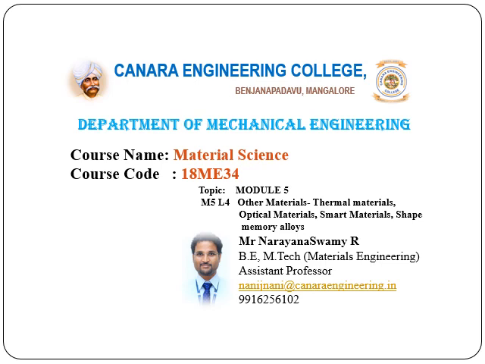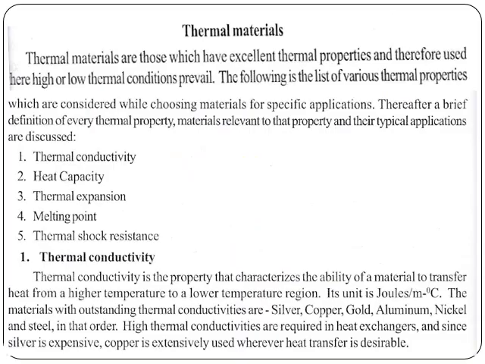So when we see other classifications of material, other than the general classification of material, like metals or non-metals, or alloys, or ceramic material, or composite material, till now we have discussed all those categories in detail: what are the properties, processing methods, applications, and all. In the other materials, the first category we'll consider is thermal material.